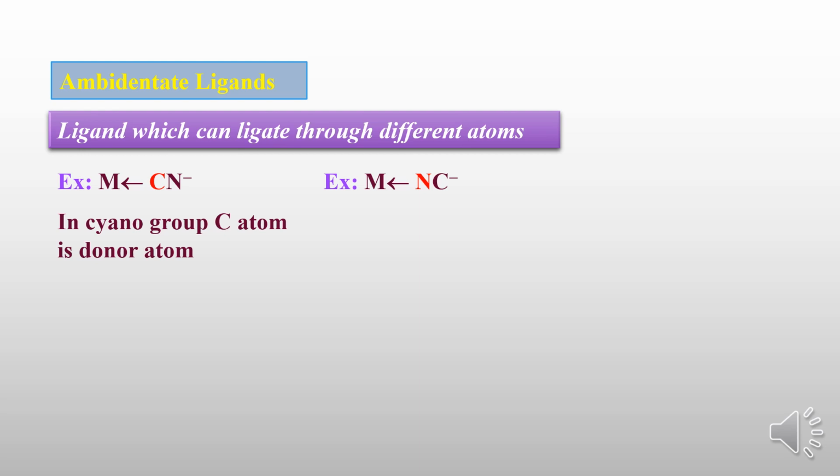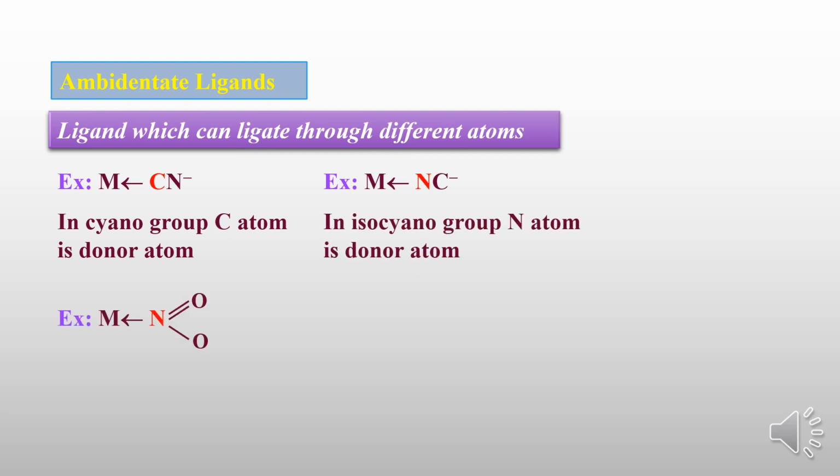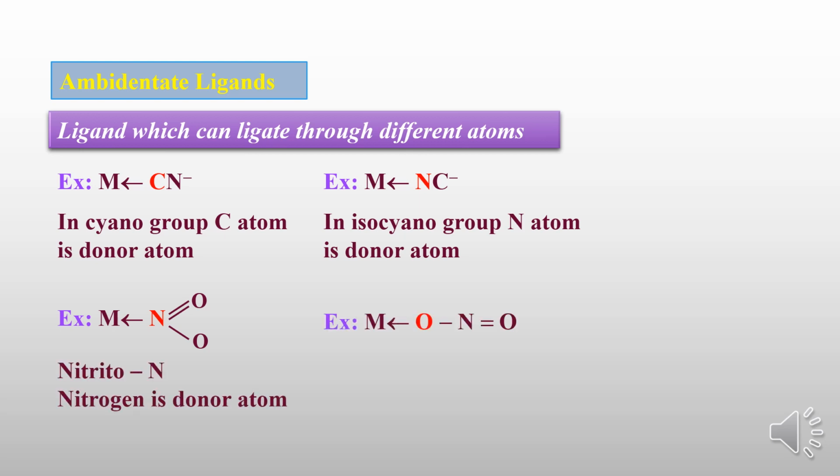If carbon donates, the metal bonds with the carbon. If nitrogen donates, the metal bonds with the nitrogen. So two or more donor atoms are present, but only one donor atom donates its pair of electrons and makes only one bond. It is a monodentate ligand and it is also called an ambidentate ligand. That one is isocyanate. We can take one more example: if nitrogen is bonded, it is nitrito-N; if oxygen is bonded, it is nitrito-O. Here oxygen is the donor atom. So this is an ambidentate ligand, important for 1 or 2 marks.